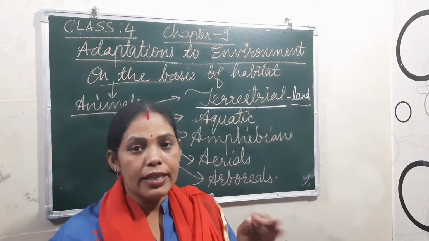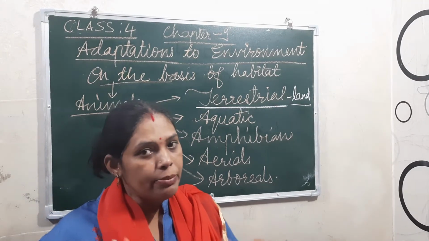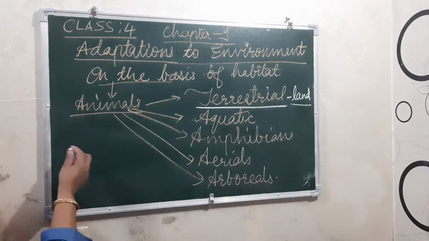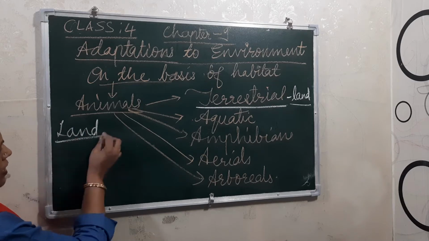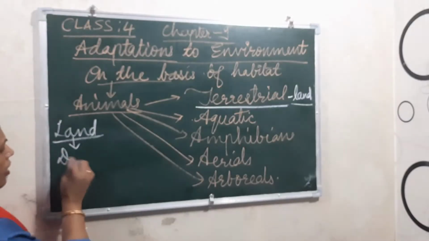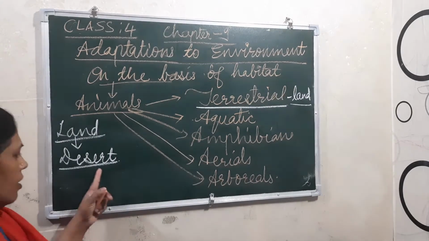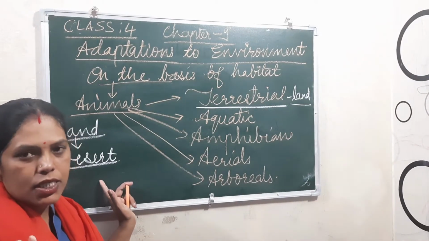Mostly these animals use their legs to walk and use lungs for breathing, right? Now, the first type of land I can say is desert. In a desert the conditions are mostly hot, right?